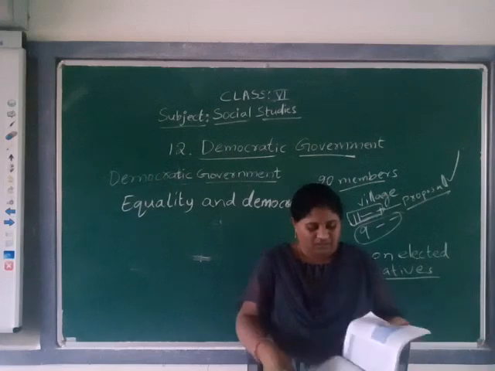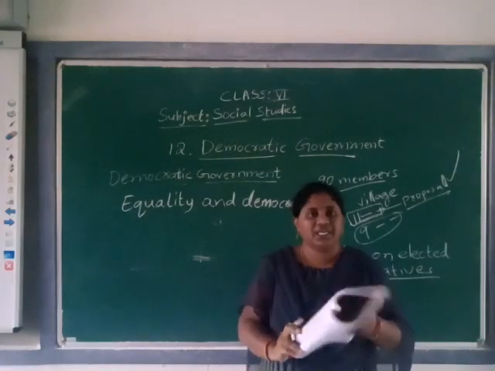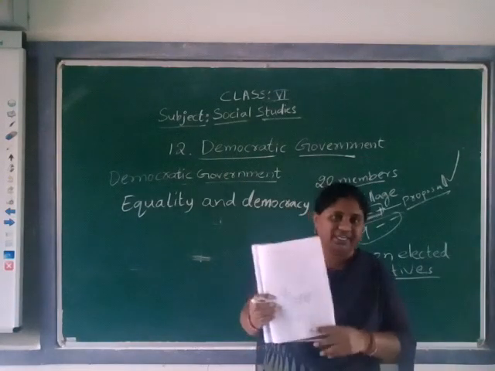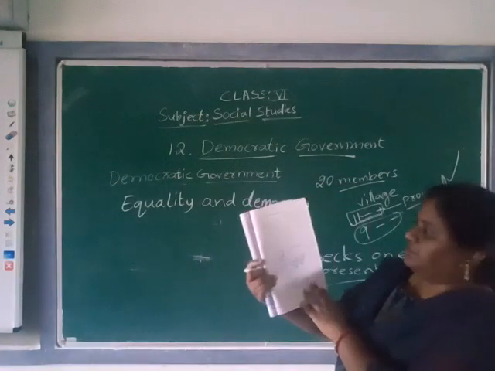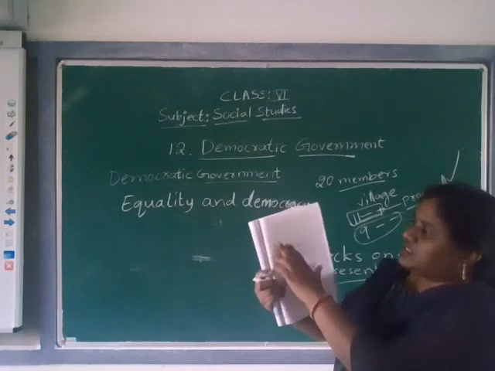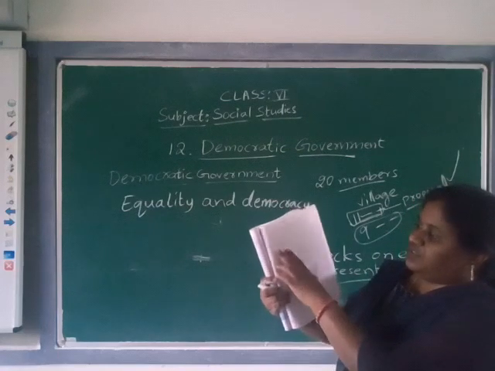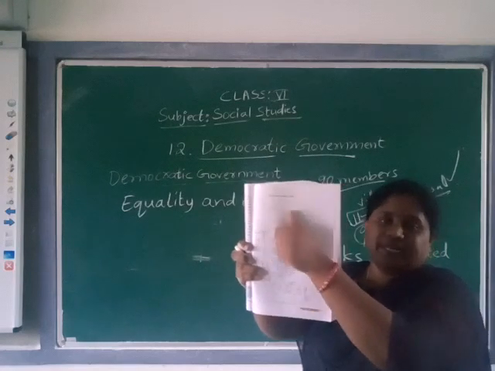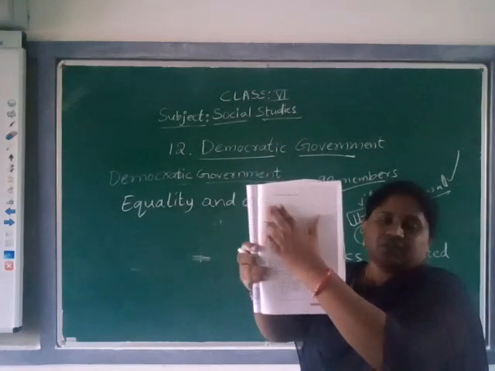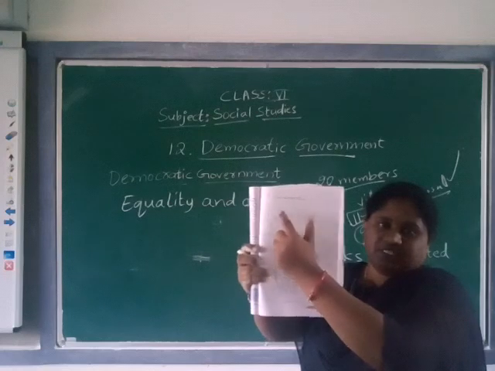Here they gave you a small map of India and a big map of India. See, showing the national capital, here they have given New Delhi. So nationwide, which is the capital city?